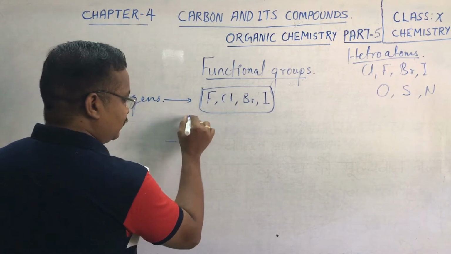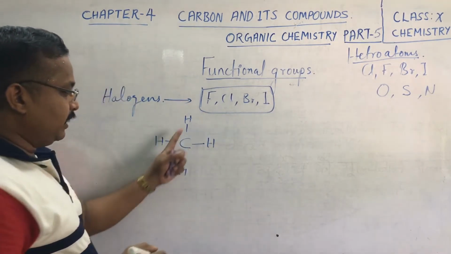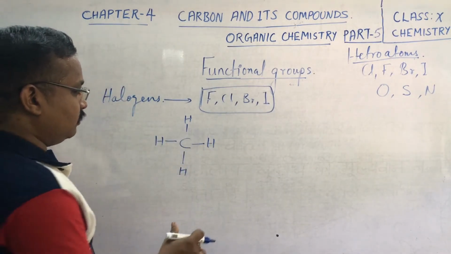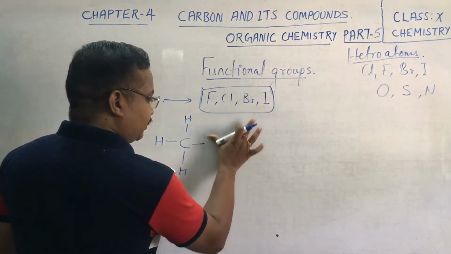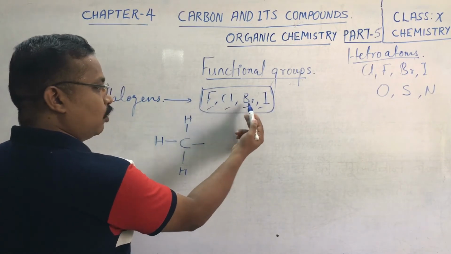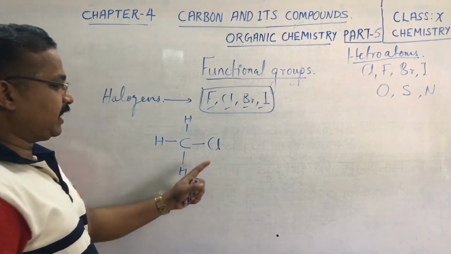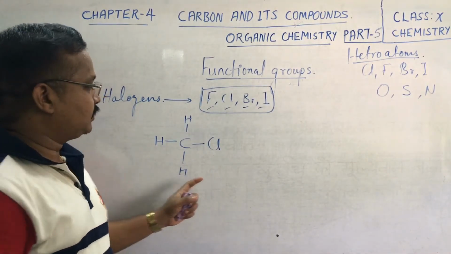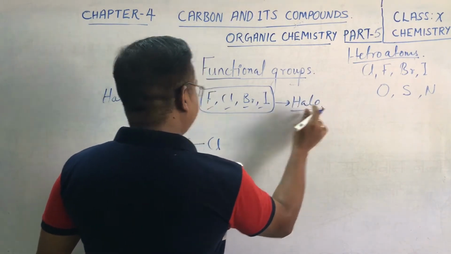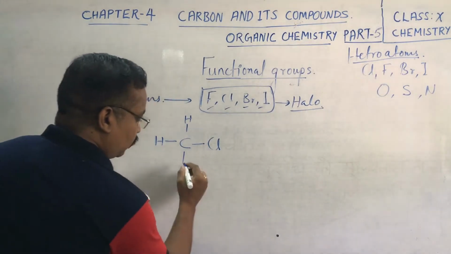Carbon having a valency of 4 completes its octet by combining with hydrogen atoms, as we have learned. Now, any one of these hydrogens is replaced by any one of these halogens, either fluorine, chlorine, bromine or iodine. Suppose we are putting chlorine over here. Now this becomes a halo derivative. Together we call it halo or halogens, and when chlorine is attached, it becomes a chloro derivative.